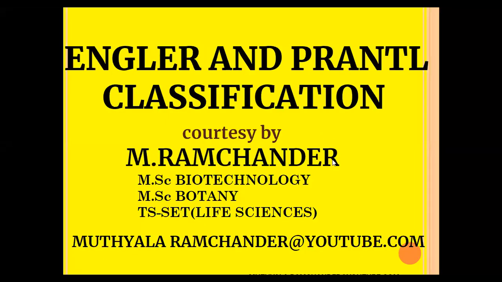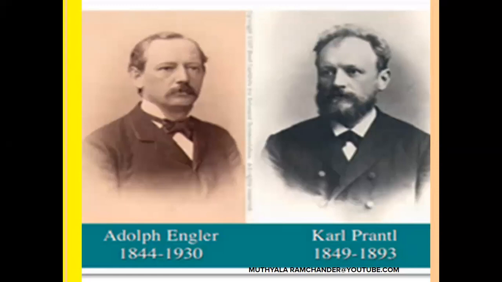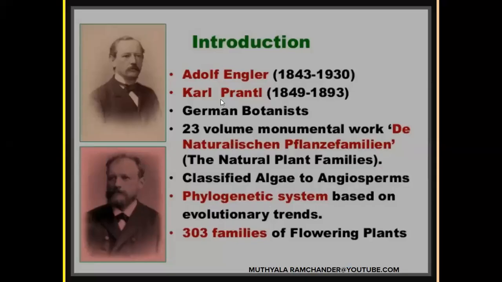Engler and Prantl classification of the plant kingdom. So here it is, Adolf Engler and Karl Prantl. Both scientists are German botanists. Twenty-three volumes are credited to the Die Natürlichen Pflanzenfamilien. This book is written by both scientists. It is also called the Natural Plant Families.